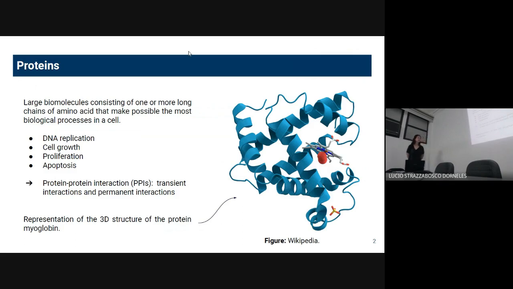And the proteins can interact with each other, and it can be a transient interaction to regulate some specific effects in a short time. And it can also be permanent interactions to form stable protein complexes. Here I put a representation of the structure of one protein. This protein is myoglobin. I just took it from Google.